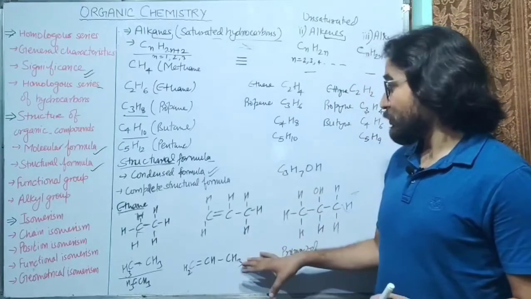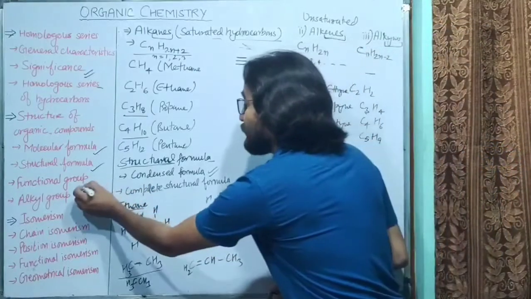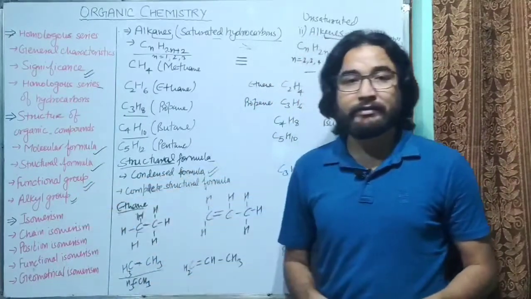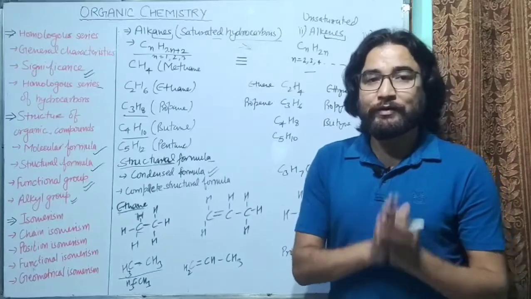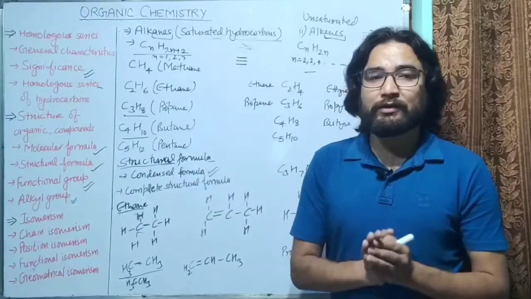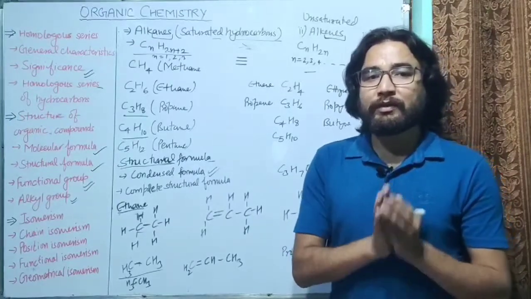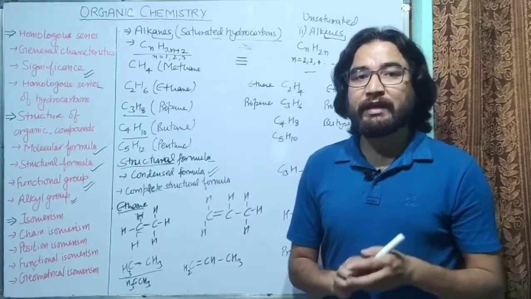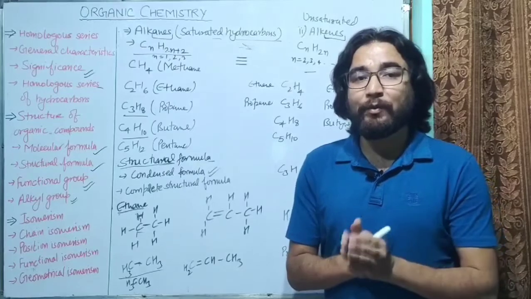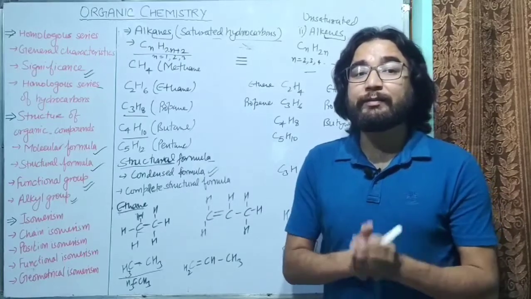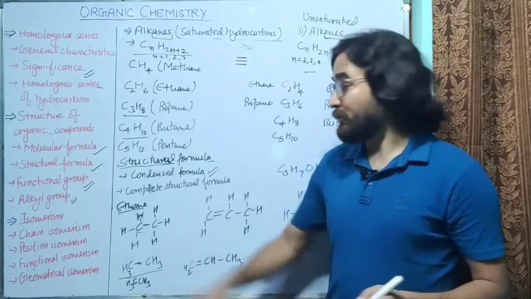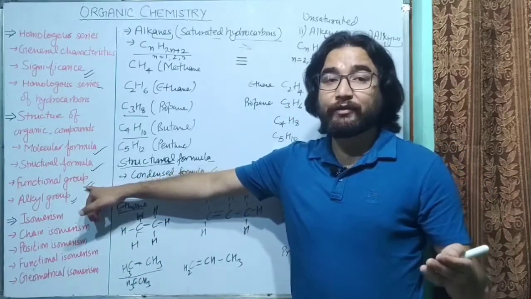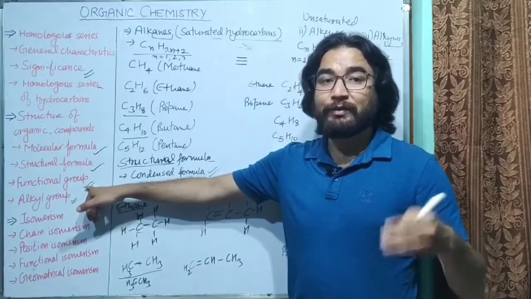So before going to the next topic, we have 2 very important points. One is functional group and the other is alkyl groups. So first we will talk about the functional group. A functional group is a group of atoms, or it may be a single atom, which determines the properties of an organic compound. There are so many functional groups that we will be talking about.